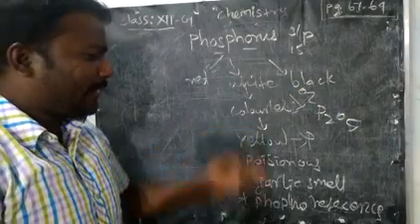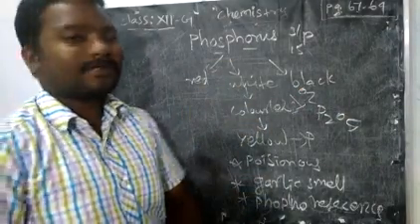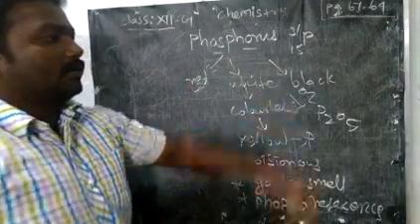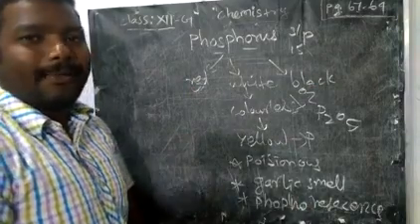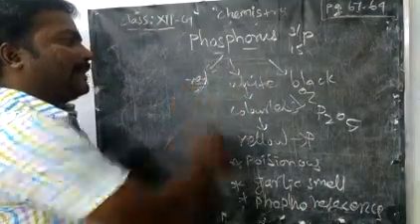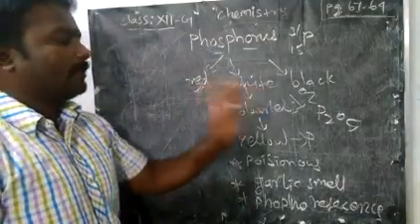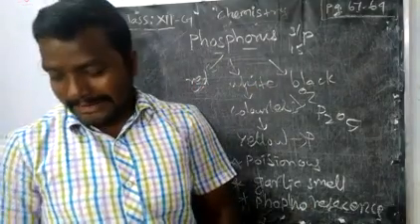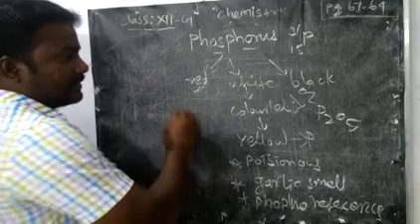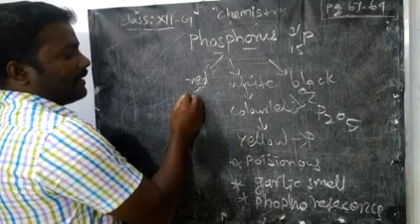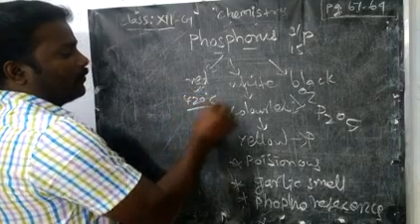But all these properties are not similar in red phosphorus. Black phosphorus is not common, it is a rare element. But red phosphorus we can prepare from white phosphorus by heating at 420 degrees Celsius in the absence of light and air. What's the temperature? 420.